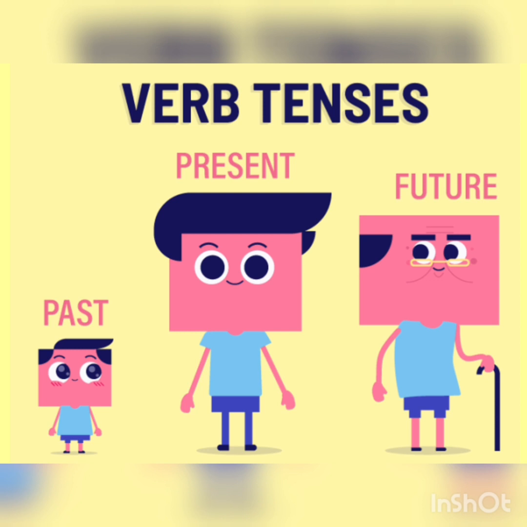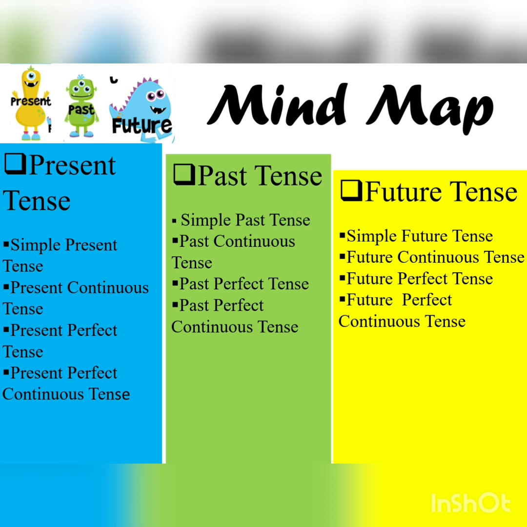Right? Remember students, present tense will help you to describe all the actions which are going on right now, whereas past tense helps us to describe all the actions that have already happened, and future tense tells us about all the actions which will happen, which are still left to happen. Okay? Now, this is a quick mind map which includes all the tenses which we are going to cover in the forthcoming slides.